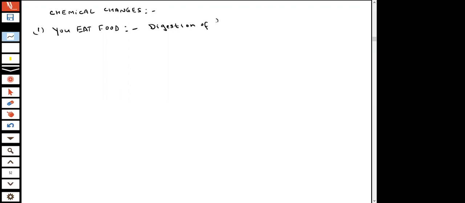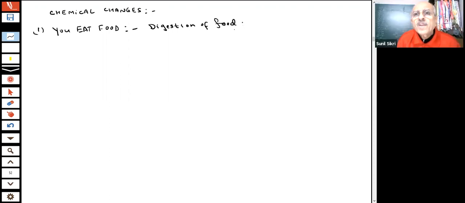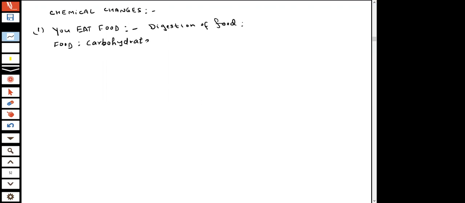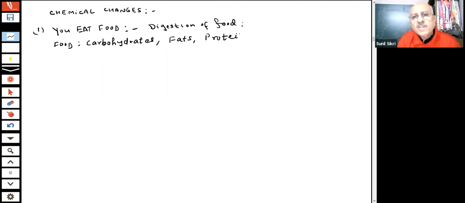Digestion of the food. What does it mean, students? Now you have learned that the food which you are eating is basically nothing but carbohydrates, fats, proteins.